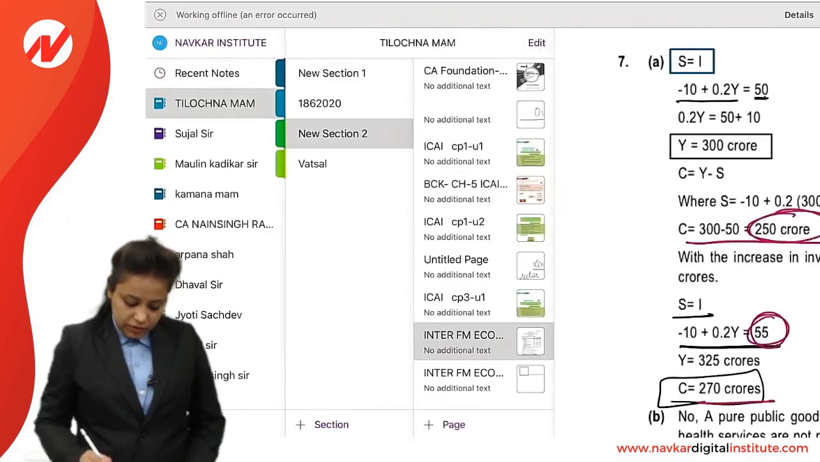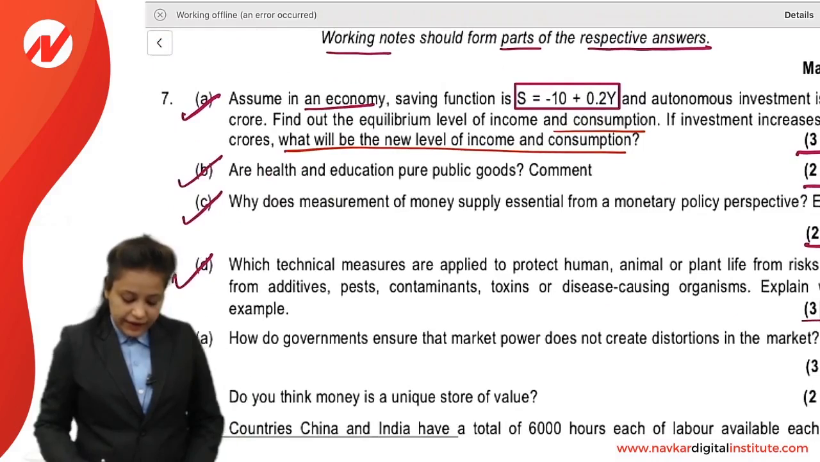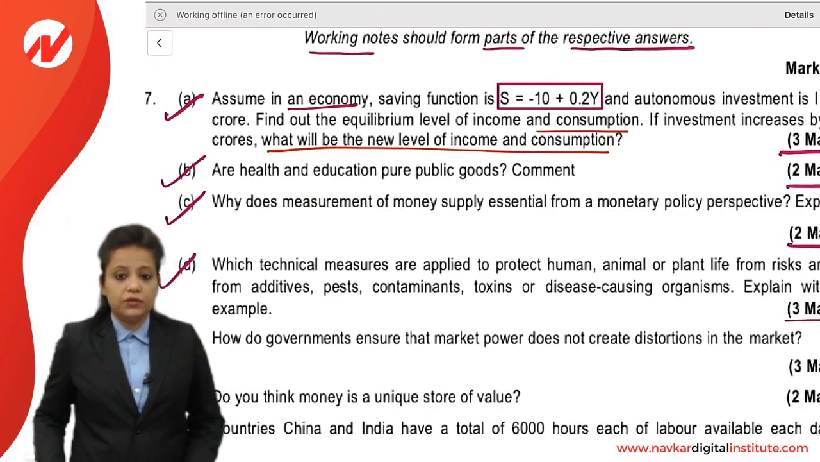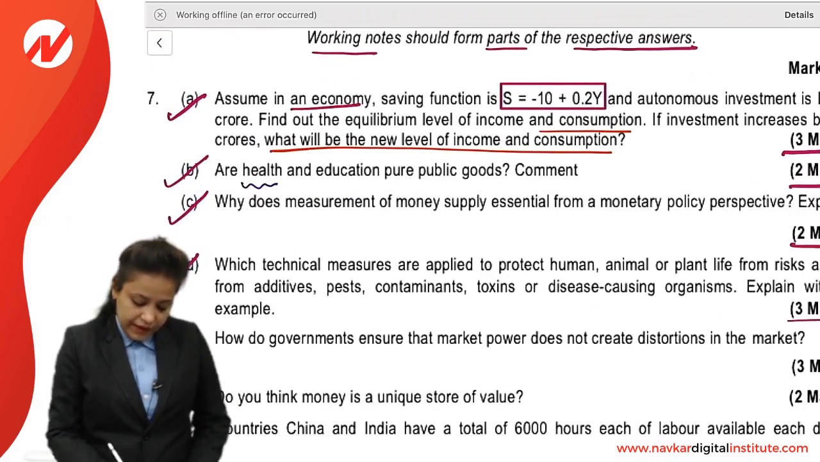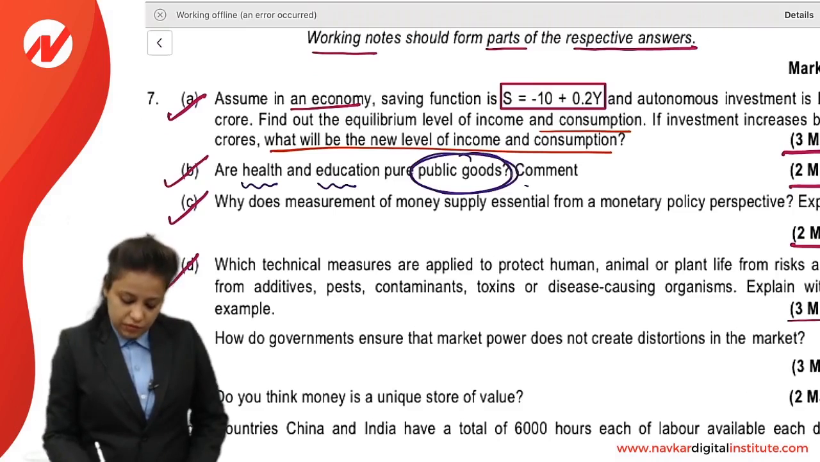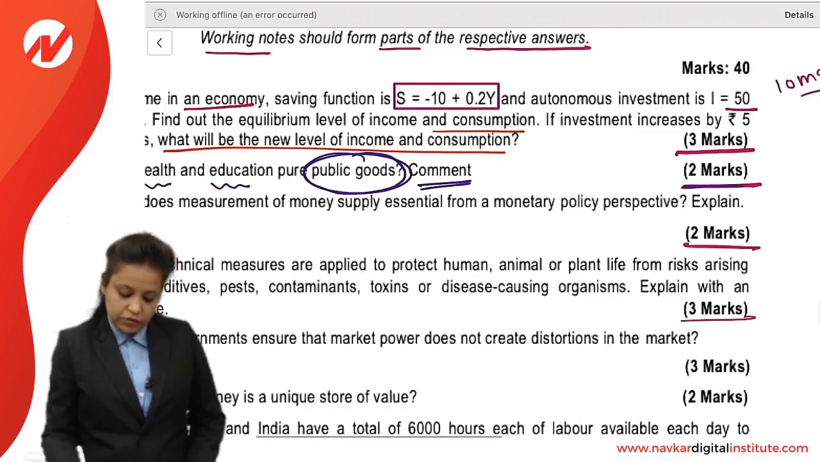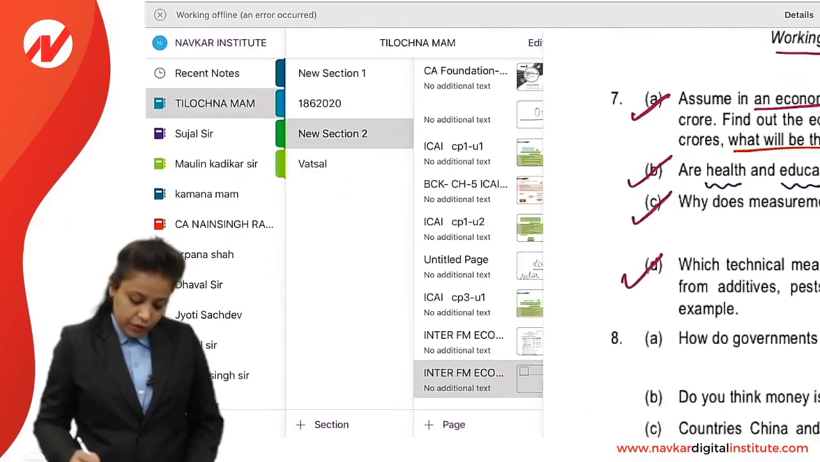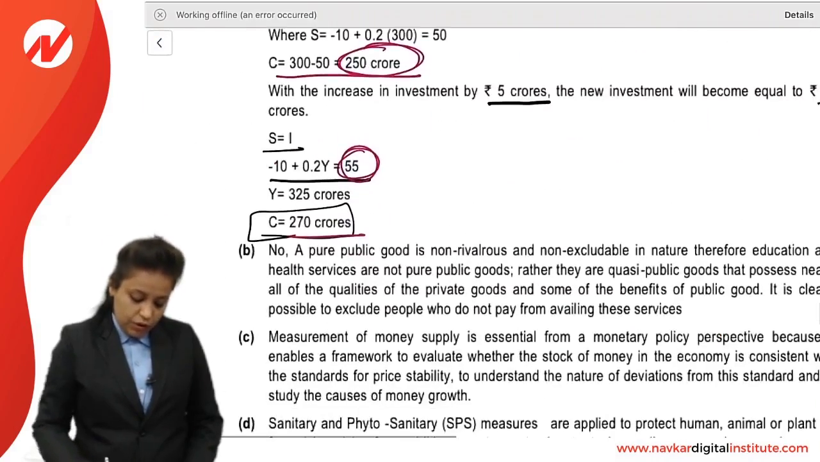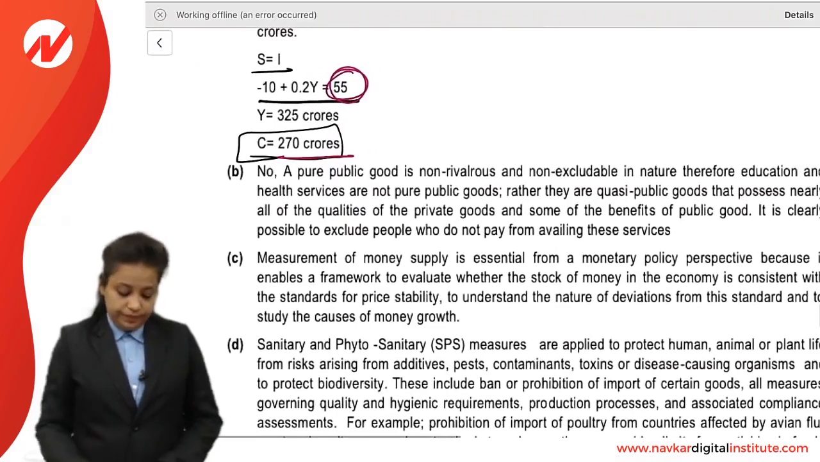Now next, question 7B. Are health and education pure public goods? Comment. So, whether health and education are pure public goods. This is a 2 marks question. Health and education, pure public goods, yes or no? So our answer is no.